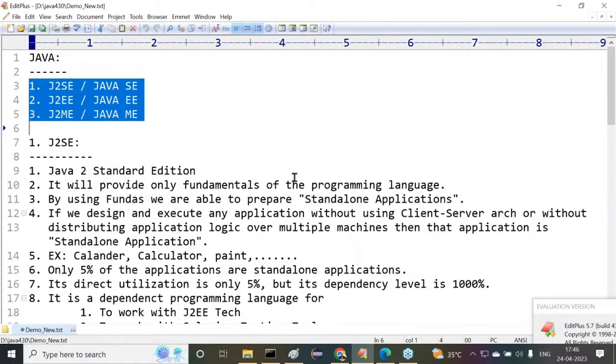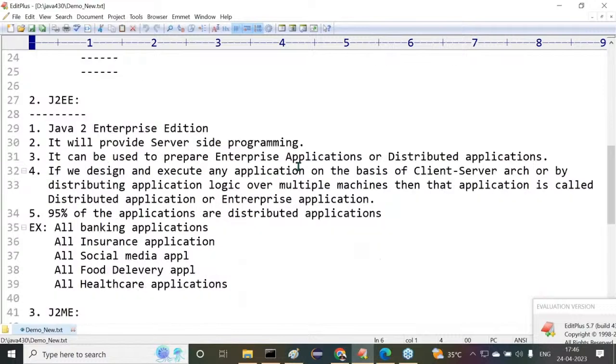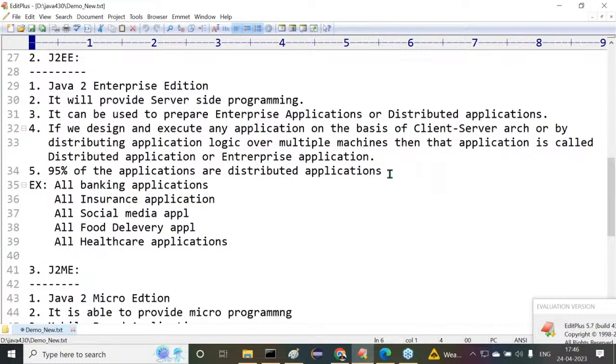Okay, clear. After that, the next one is J2EE, Java 2 Enterprise Edition. It provides server-side programming. It can be used to prepare enterprise applications or distributed applications. If we design and execute any application on the basis of client-server architecture, or by distributing application logic over multiple machines, then that application is called a distributed application or enterprise application. 95% of the applications are distributed applications.